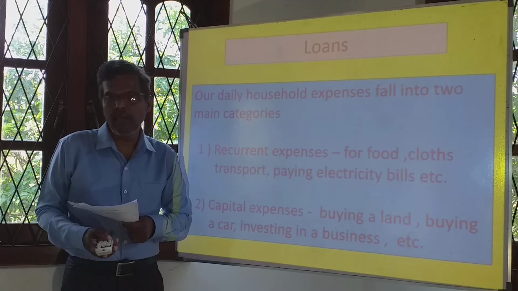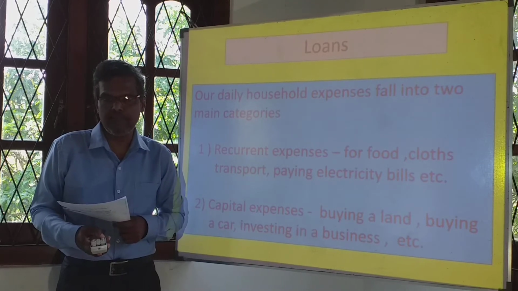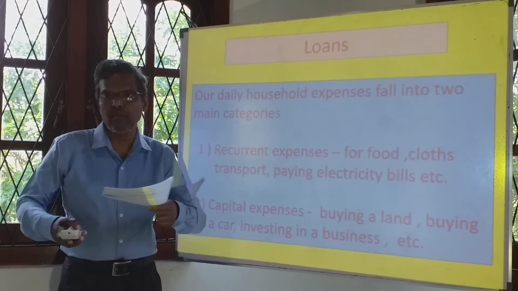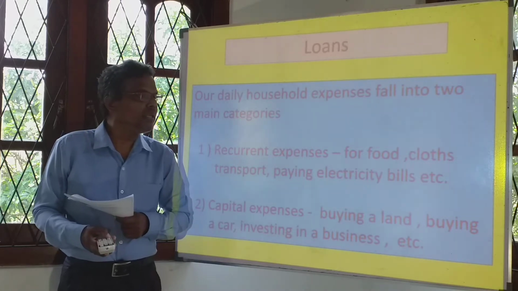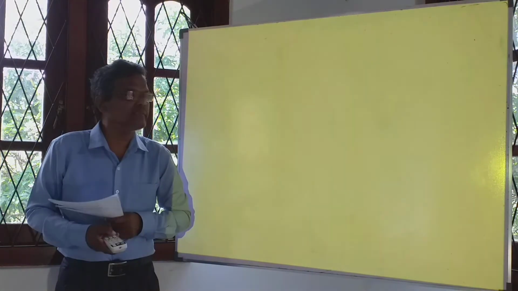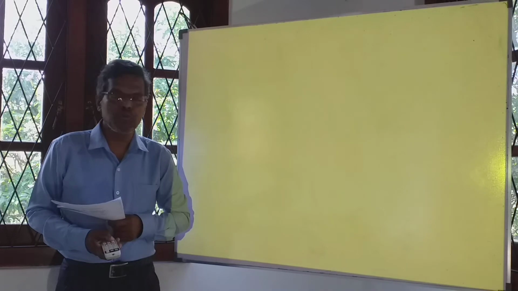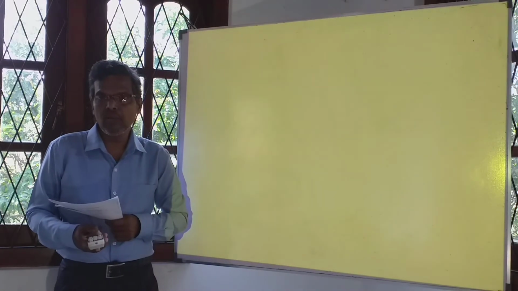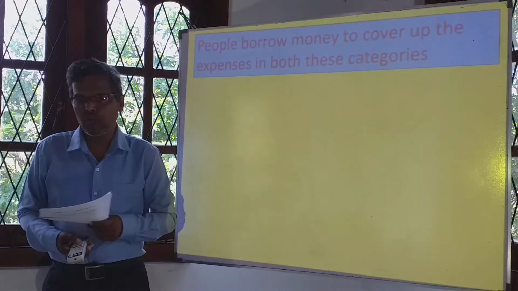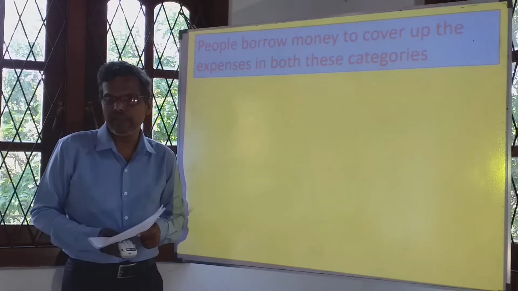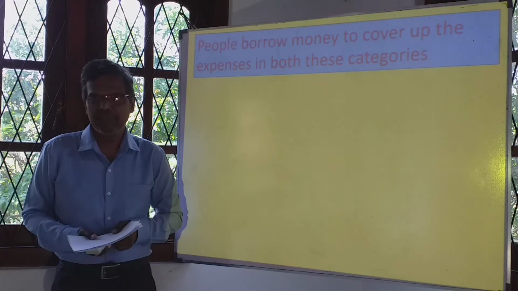When people have to make these expenses, sometimes they don't have enough money. When they don't have enough money, what is the solution they have? They have to take a loan. People borrow money to cover the expenses in both these categories, right?